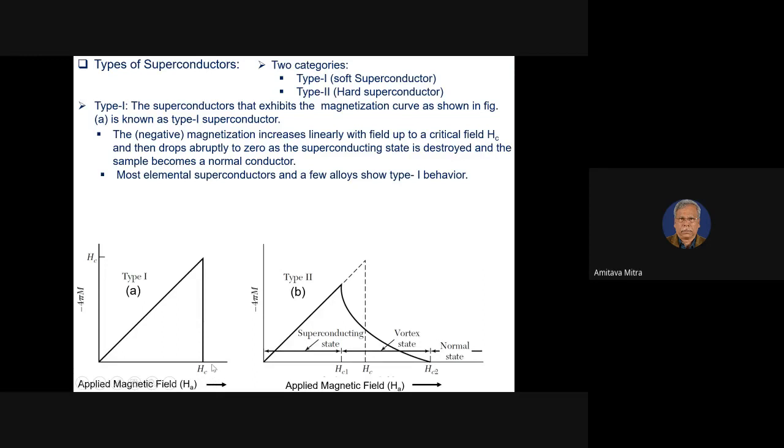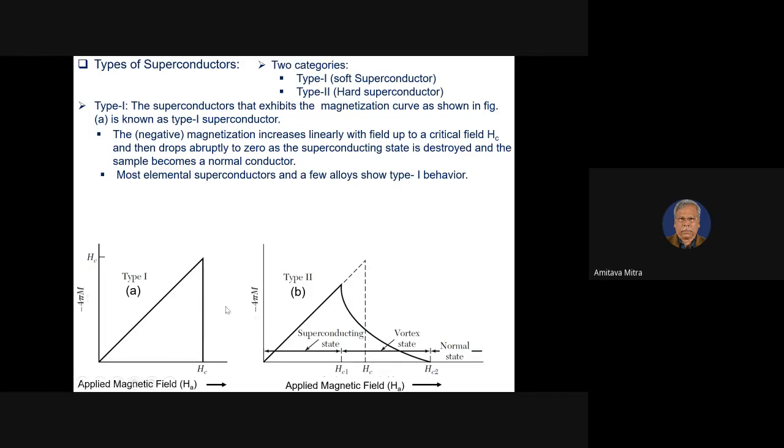This is just like TC, this is HC. So HC is the field for a type 1 superconductor, which is the maximum field we can apply to the superconductor to remain in the superconducting state.